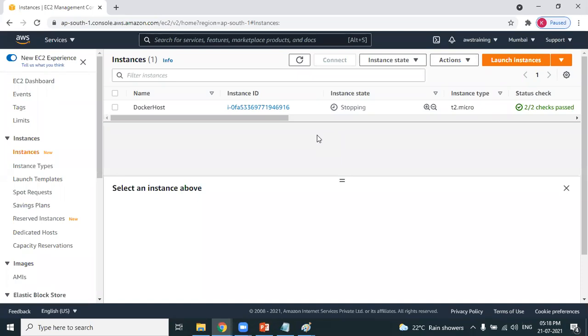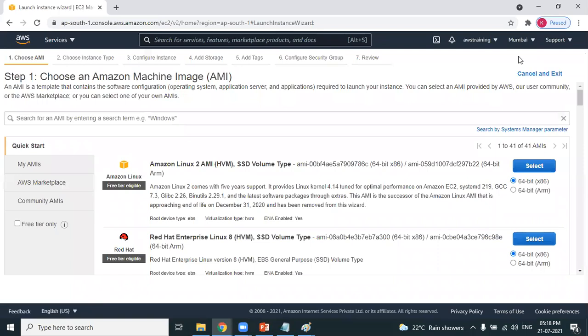Which instance do you want to create? You want to create a Linux machine. Here you have the option of launch instances. Click on launch instances. Creating an instance, as you can see, is a 7-step process: 1, 2, 3, 4, 5, 6, 7. Creating a virtual machine on AWS cloud is a 7-step process. So let's learn clearly.